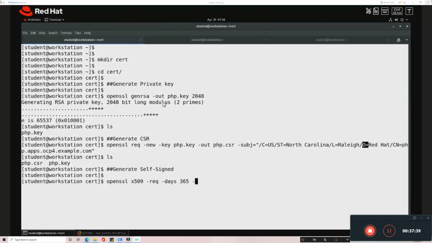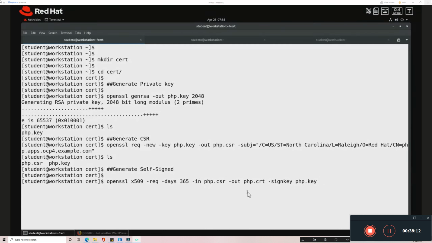Then I'm going to mention my input here. The input for this one will be the CSR, which I've created in the previous step, php.csr, and the output which I'm going to generate will be php.crt. This is the certificate which I want, and then the signing key, the signature key which I already generated, which is php.key. So I'm mentioning this information, and I'm going to generate the certificate.